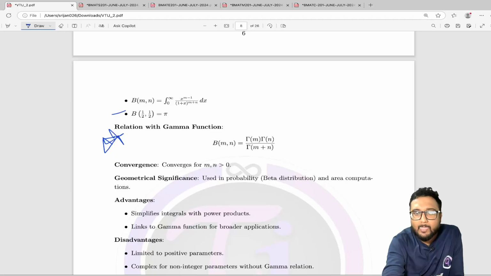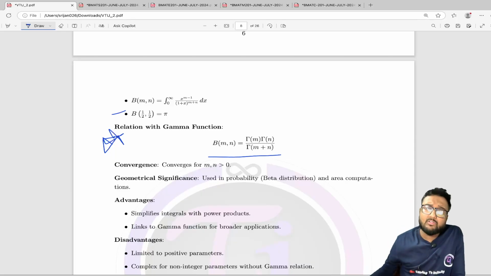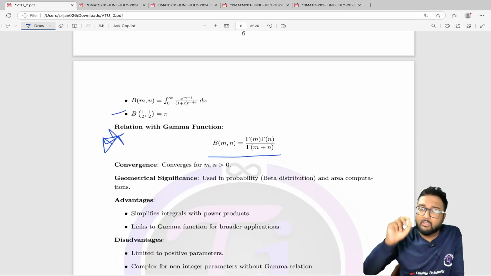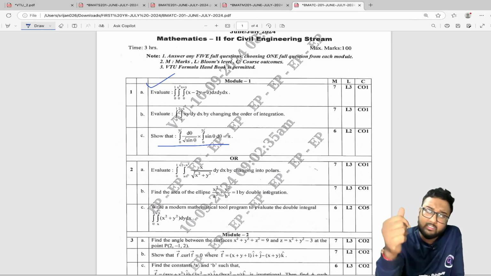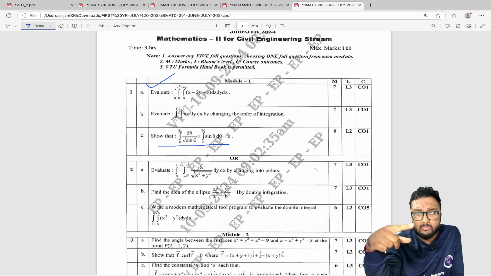Okay, so anyway, the relation between beta and gamma function, that is beta(m, n) is equal to gamma(m) into gamma(n) divided by gamma(m plus n), and this is important for solving questions, because the question that I have said, this cos theta sin theta one, in this also you have to use that property.